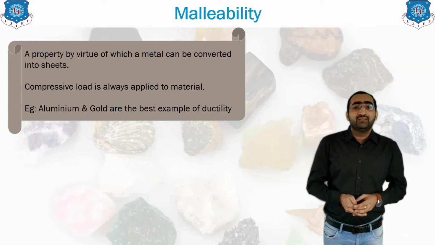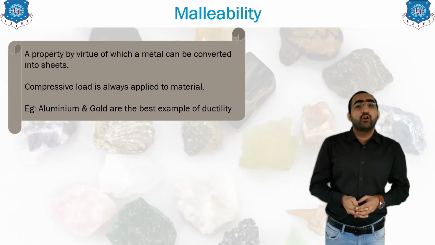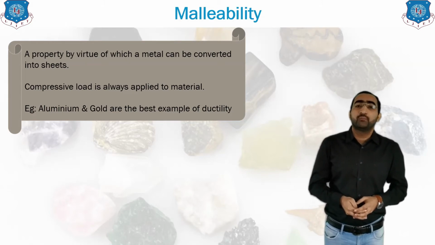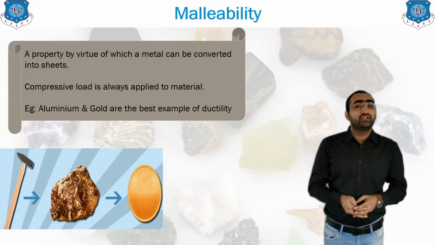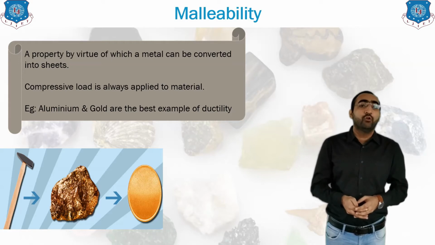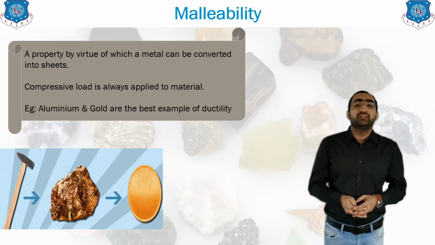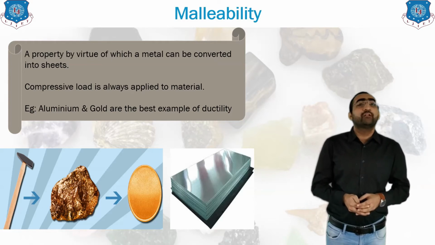So now what is this? In malleability we are giving a compressive load on the material. Aluminium and gold are the best examples of malleability. That means by hammering on the material, if you are giving shape to the material, like the gold coin we get from gold ore, that is malleability. Also aluminum sheets are an example of the malleability property. Clear? So now let us move forward to strength.